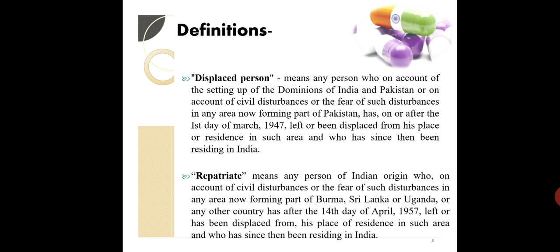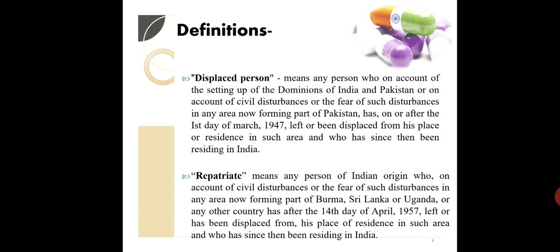So we have to name them, we have to tag them, we have to register their name as pharmacists, because we have to have a hold on all the persons carrying on the profession who are dealing in pharmacy. So they also have to be registered. In that case, those persons were termed displaced persons. So if you find a word like this, displaced person, then you can directly understand what it means.